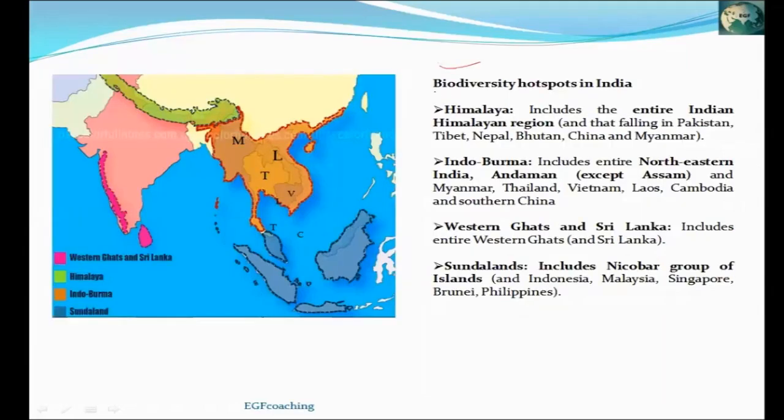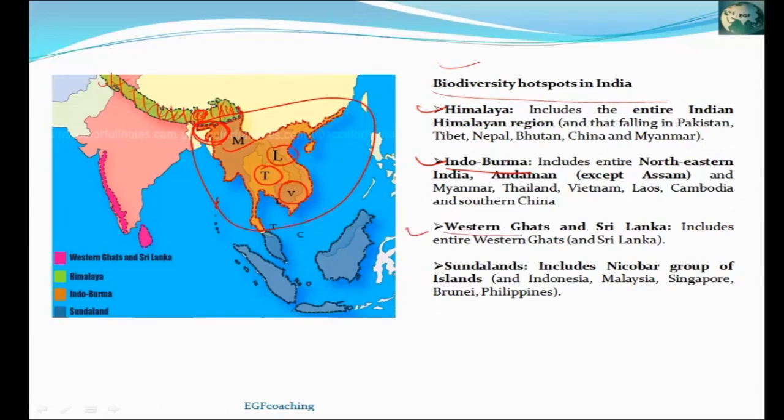Now we can study them in detail. First is Himalaya. This whole region extends into Pakistan, the Indian states of Jammu and Kashmir, Himachal, Uttarakhand, then Nepal, Bhutan, Assam, Arunachal. So this is a biodiversity hotspot because several endemic species are found here. It means biodiversity is high. Second is the Indo-Burma region. This whole region is called the Indo-Burma region. This includes the Indian Northeast states. Apart from it, it includes Southeast Asian countries: Myanmar, Thailand, Laos, Vietnam.